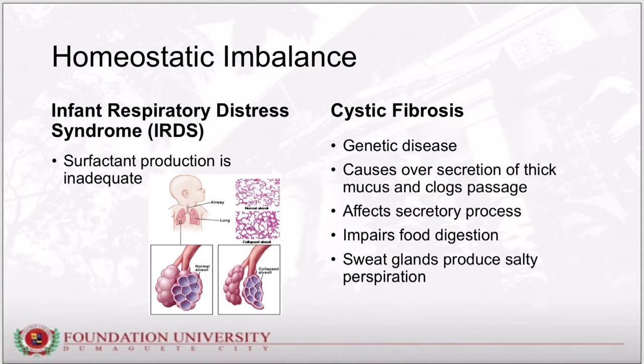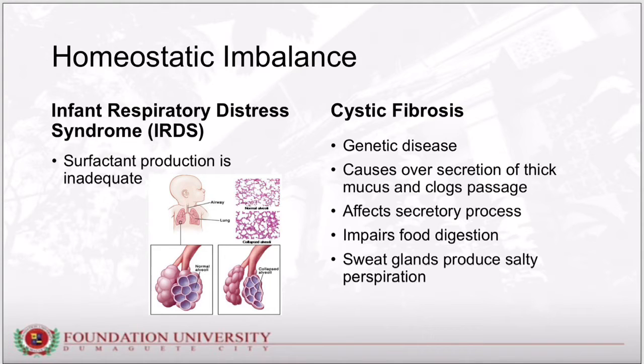Here is a homeostatic imbalance in the respiratory system in infants: infant respiratory distress syndrome, or IRDS, where surfactant production is inadequate, or in infants who are born prematurely. These infants have dyspnea, or trouble breathing. They use a huge amount of energy inflating their alveoli, which collapse after each breath.